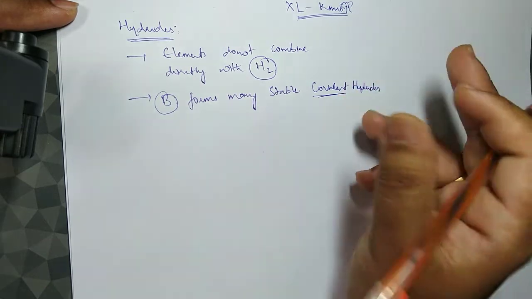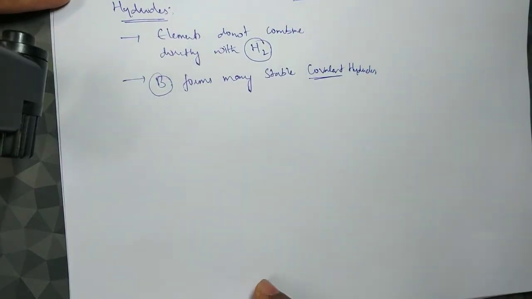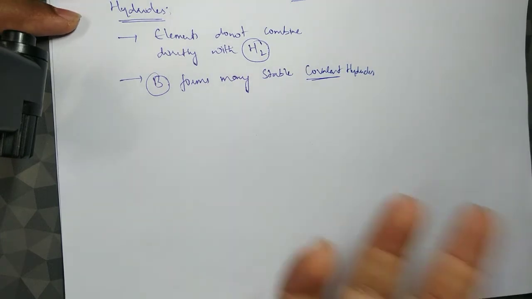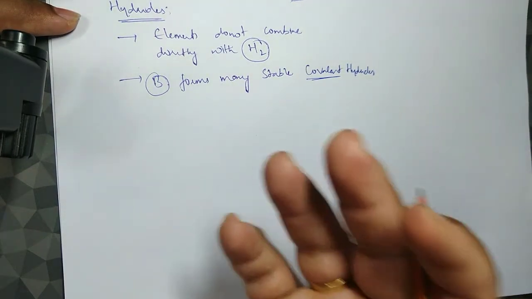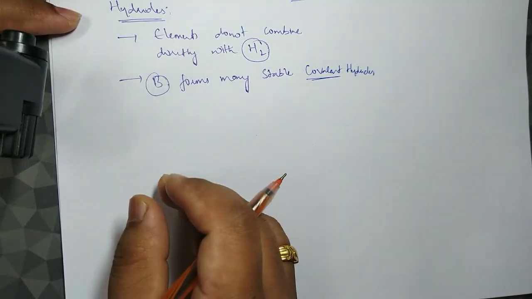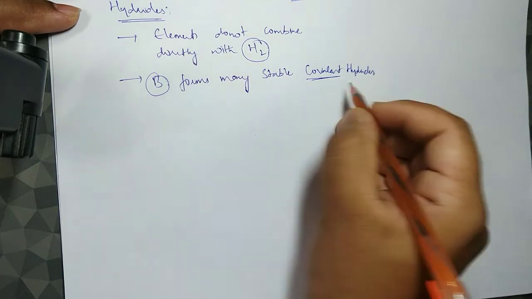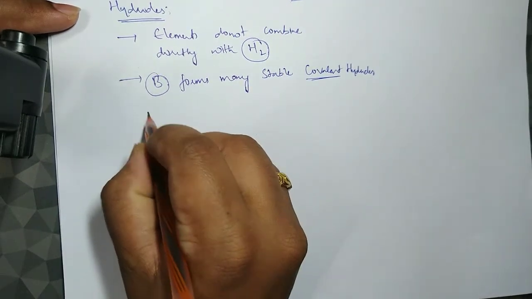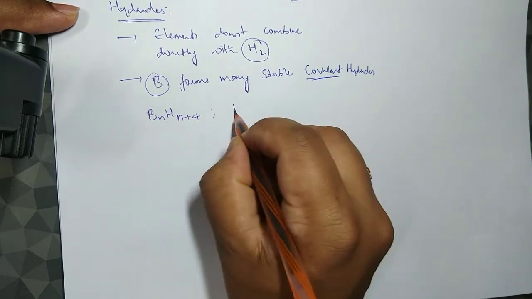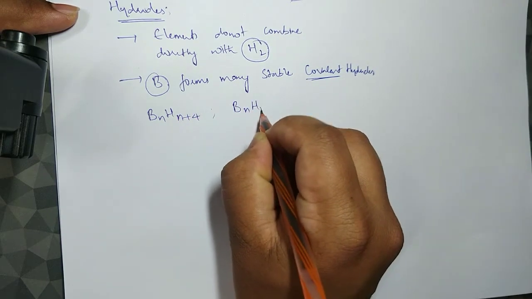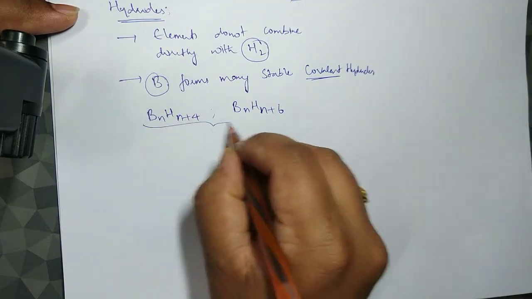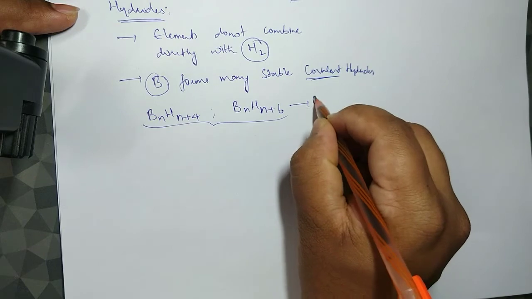Because of its small size and higher electronegativity, the nucleus of boron has a greater attractive force, and that is why it exhibits covalent nature. And as I said, it has many hydrides of the general forms BnHn+4 type, and also BnHn+6 type. Generally they are called boranes.